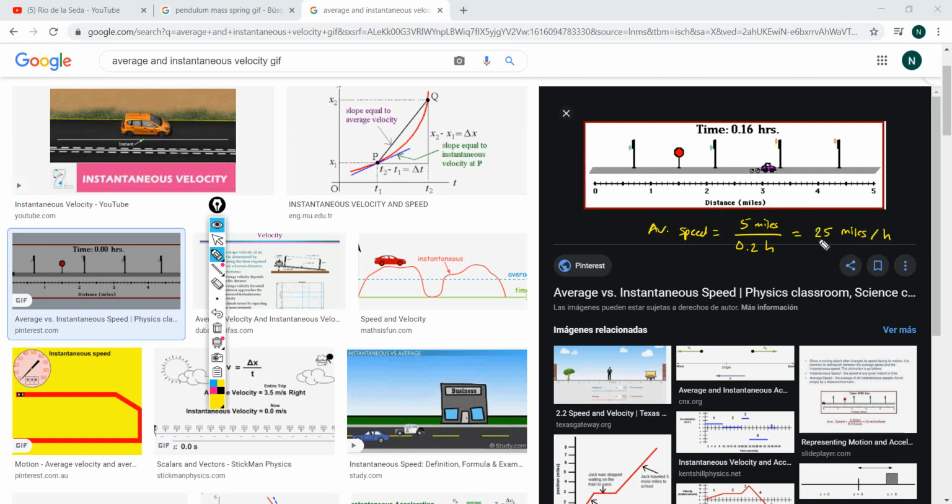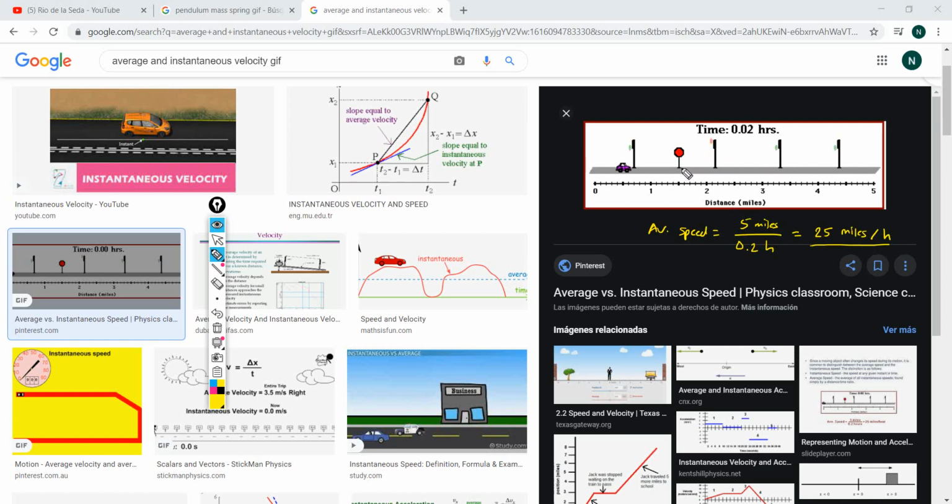Now, does that mean, guys, that the car is always traveling with this speed throughout this motion? No, that's not what it means. This is just the overall behavior of the car's motion going from 0 to 5. As you can observe, the car is making two stops, complete stops.